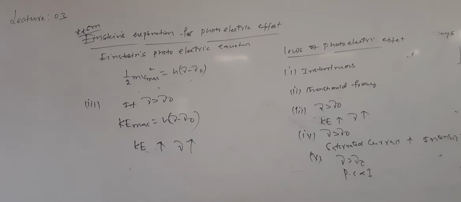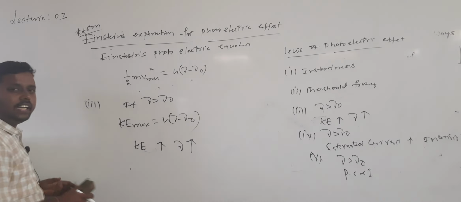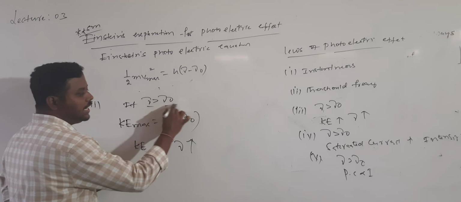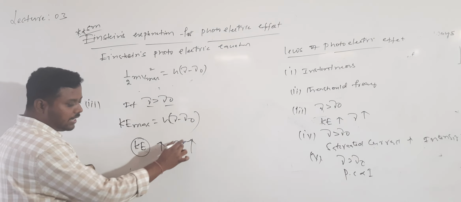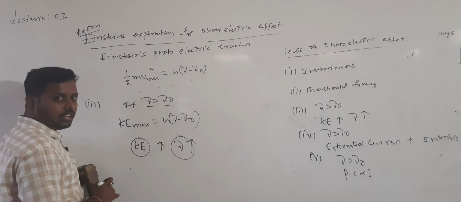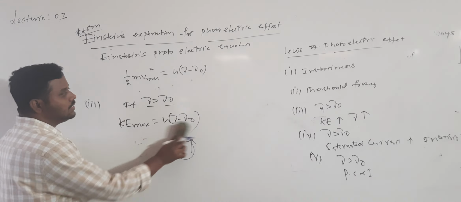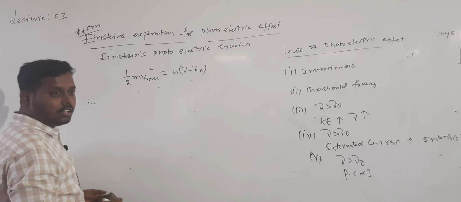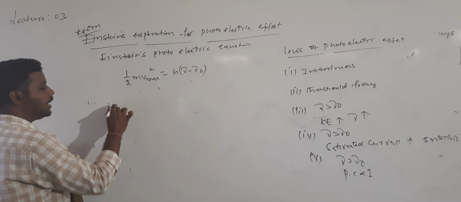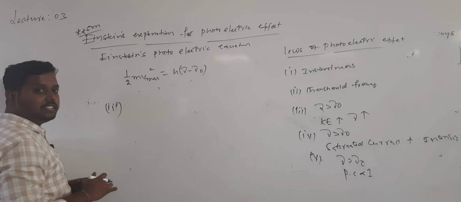So according to the Einstein equation, what can I tell? Whenever the frequency of incident radiation is more than the threshold frequency, kinetic energy increases with increasing frequency. Are you getting it? So this is the third law, how you can explain it. And one more, here I am keeping the laws. Here I am explaining.